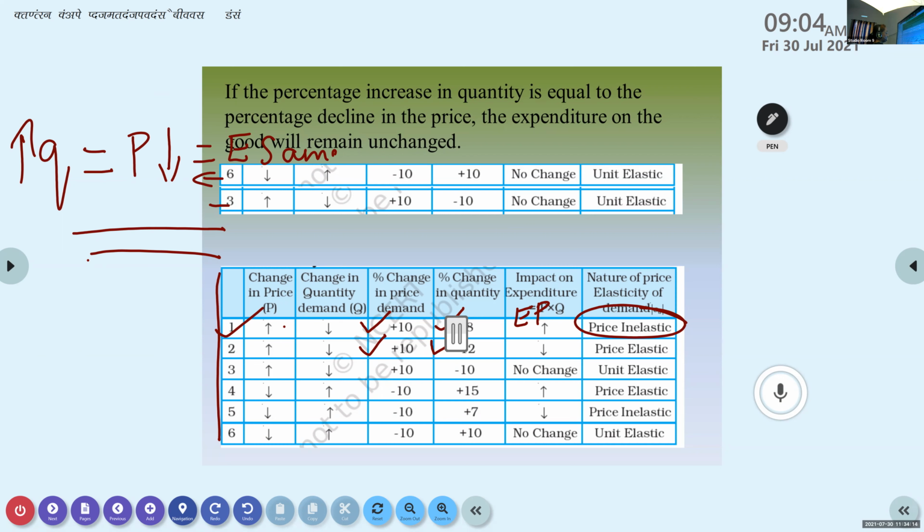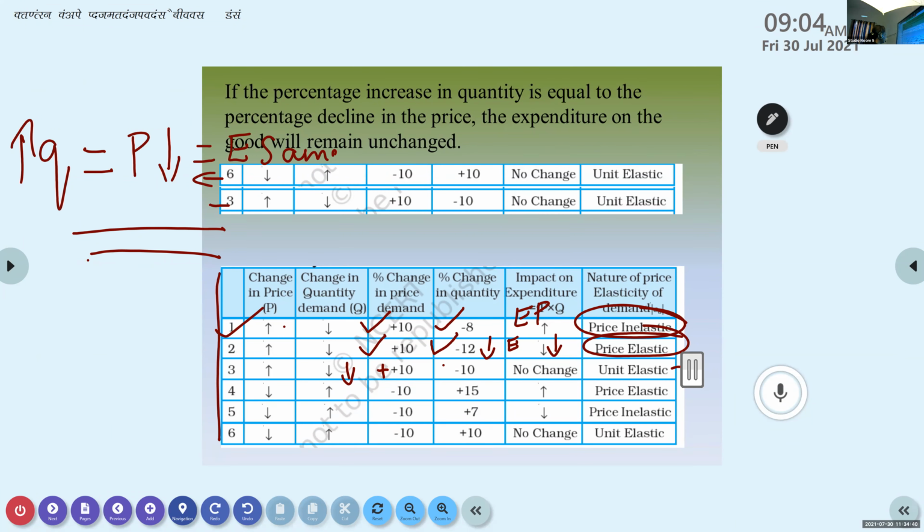When there is a decline in the quantity demanded, you can see that expenditure is reducing. That we call price elastic. Unit elastic: price is increasing and quantity demanded is decreasing. Here the percentage increase in price is 10 and the percentage decrease in quantity demanded is also 10. So no change, it is unit elastic.